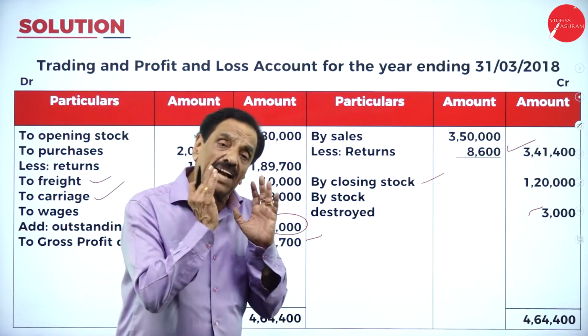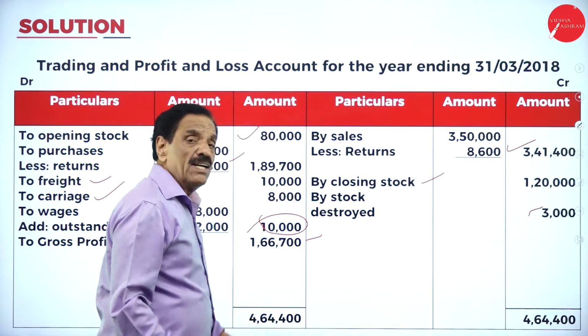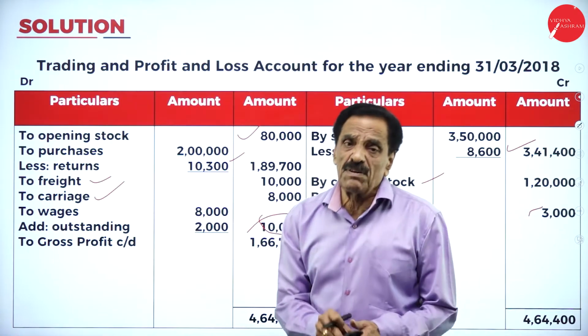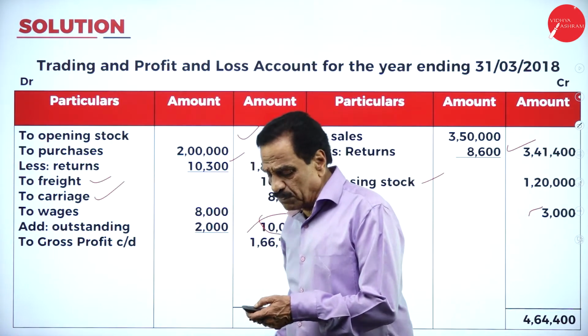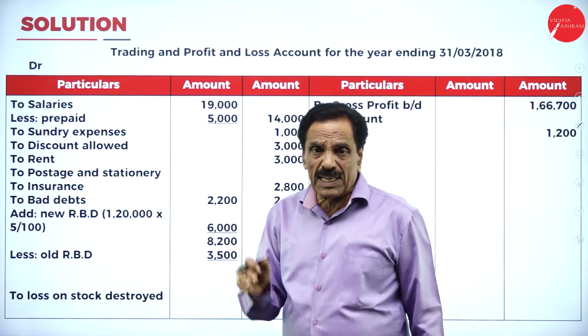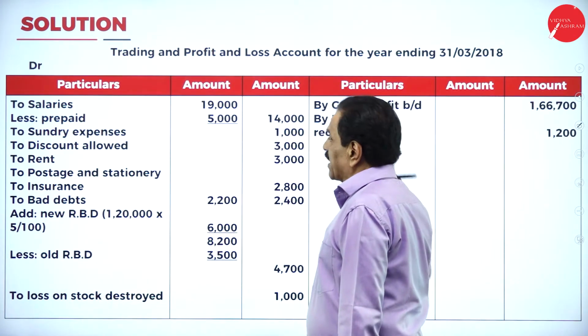it will come to 1,66,700. That is the gross profit which has been transferred to the profit and loss account. How much did you earn? 1,66,700. That will be transferred to the profit and loss account. Then we'll move on to the P&L account. All indirect expenses will be taken here. All expenditure will come on the debit side. Income will come on the credit side.